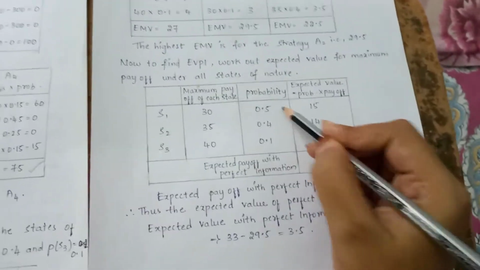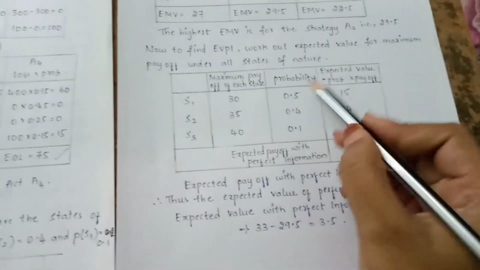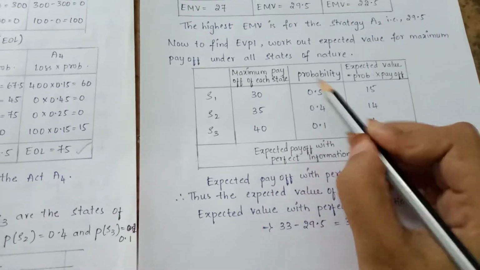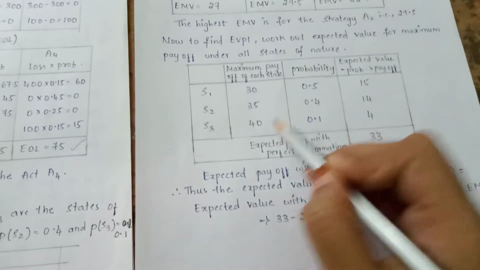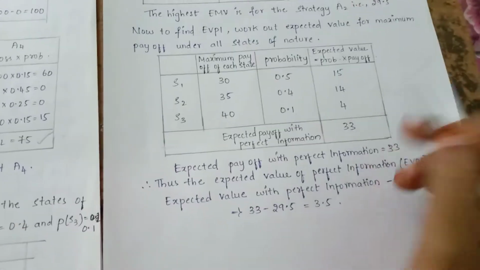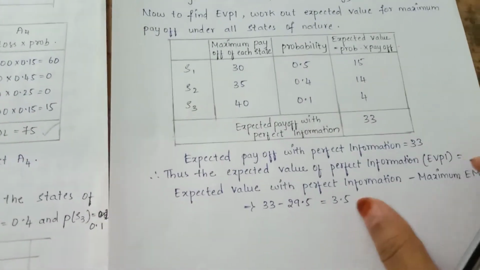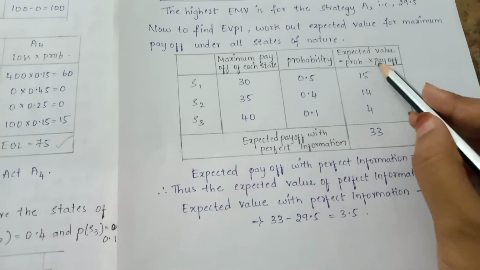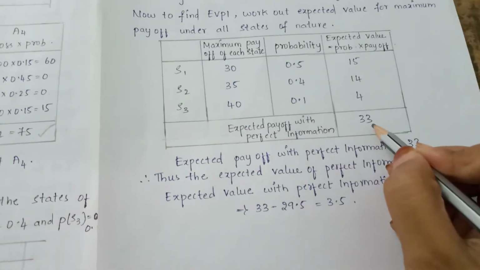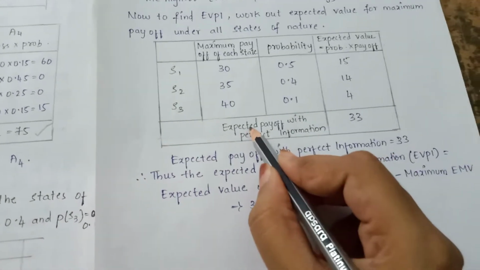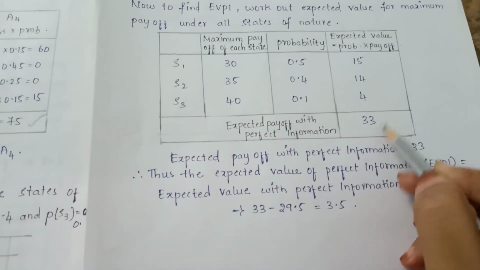Next we need to take the probabilities that are given in the problem, that is 0.5, 0.4 and 0.1. Multiply this maximum payoff with the probability. 30 into 0.5 is 15, 30 into 0.4 is 14, 40 into 0.1 is 4. We need to multiply the maximum payoff of each state with the given probability. So expected value is equal to probability into payoff. After finding this, we need to add this. So the total value here is 33. This is known as expected payoff with perfect information, or expected value with perfect information, students, 33.